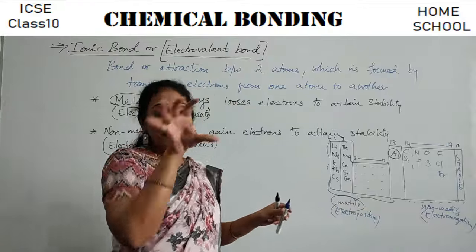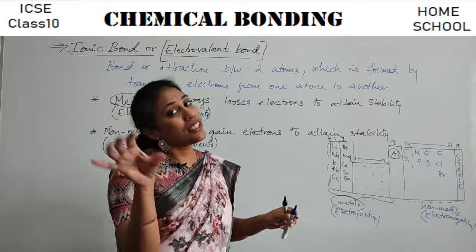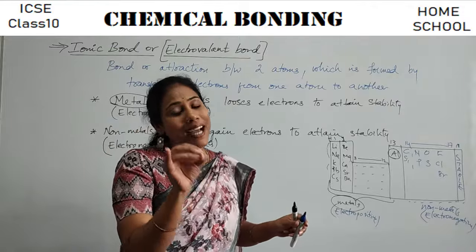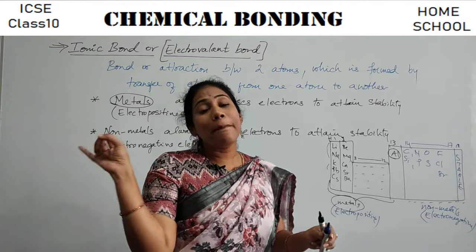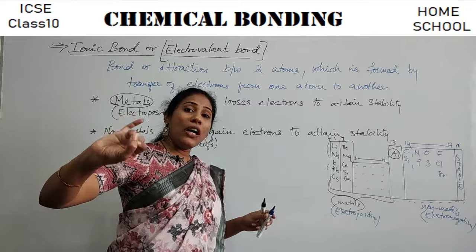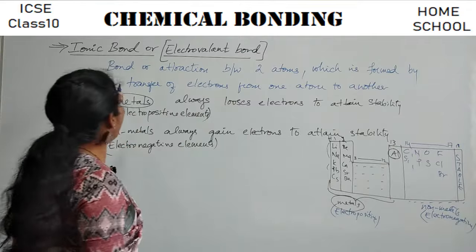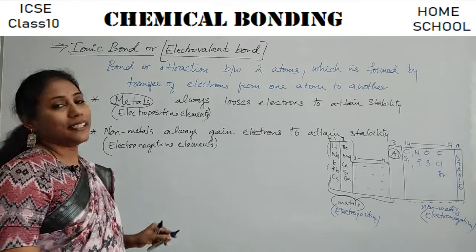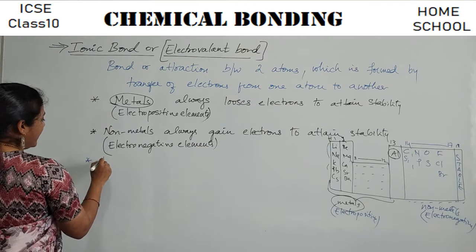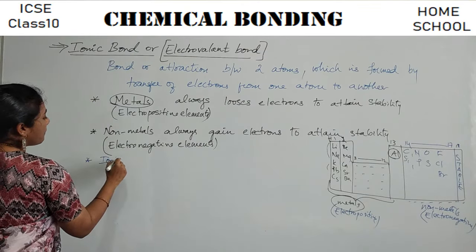So ionic bond is a concept of transferring of electrons. One element gives and that electron was taken up by another element, right? So ionic bond is always formed between a metal and a non-metal. Okay, so the next point I would like to write here is ionic bond.